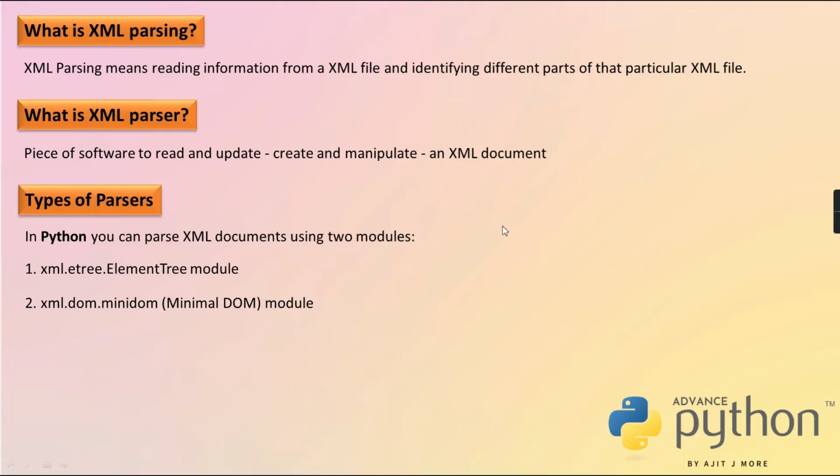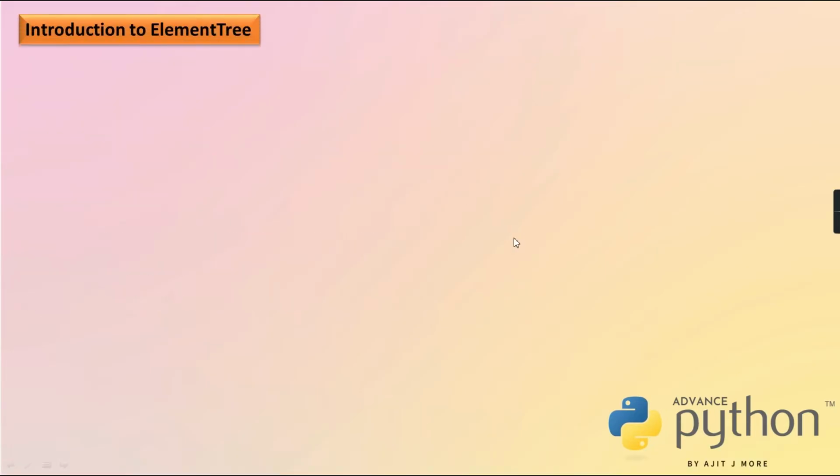So only this much of the first part you understand. In case of ElementTree, the complete document is an object of ElementTree, and each and every element in your document is an object of class Element. All that I'll show you with a demonstration.